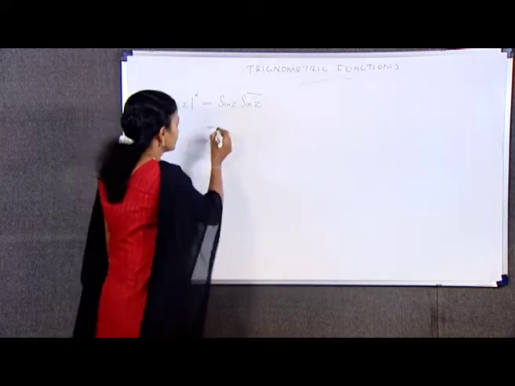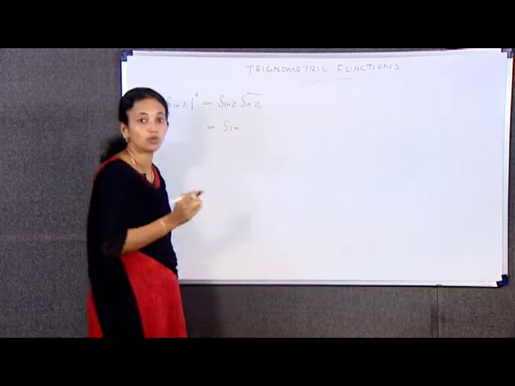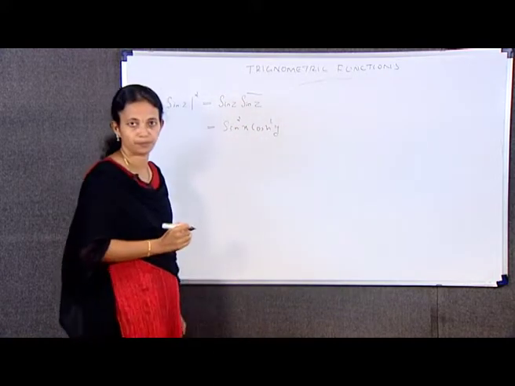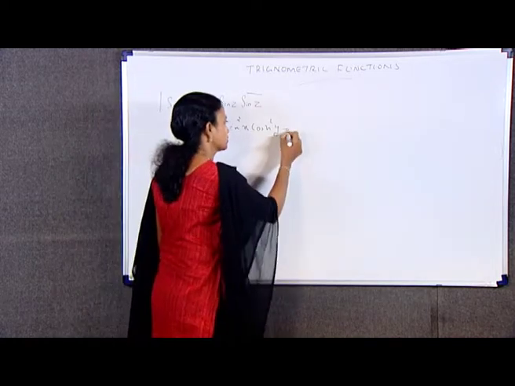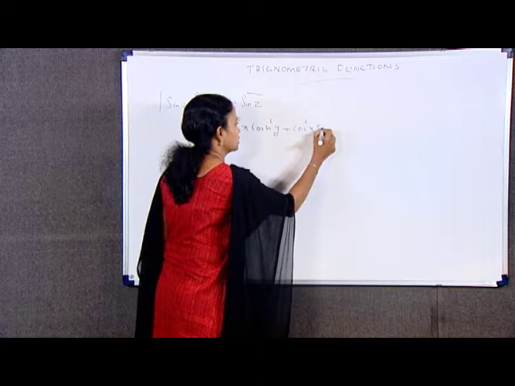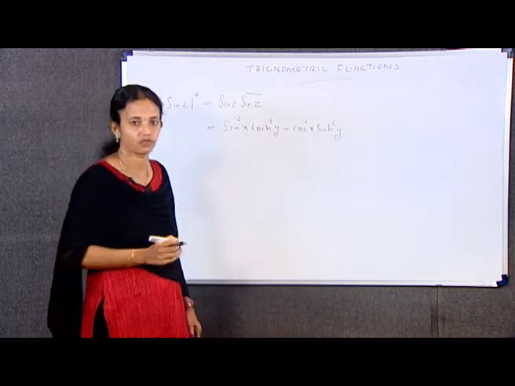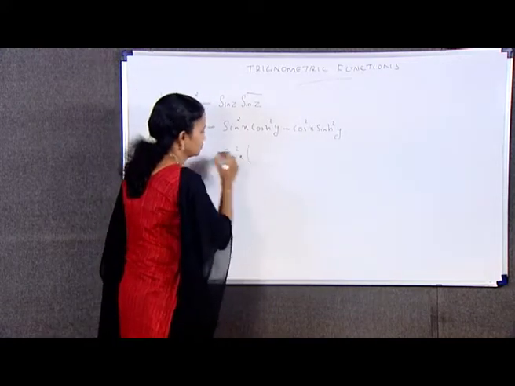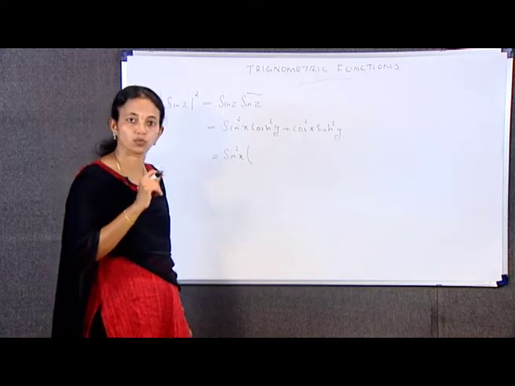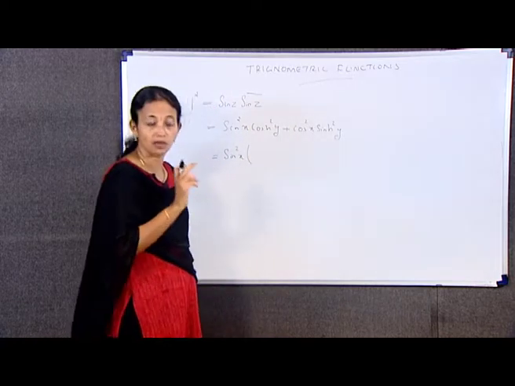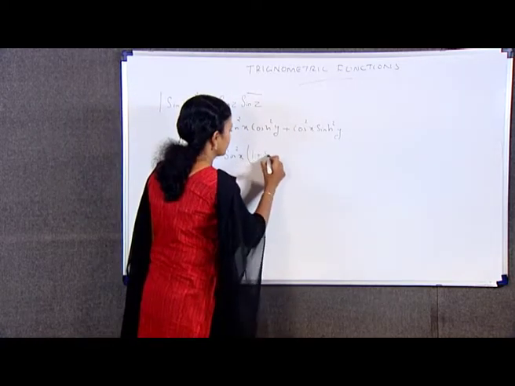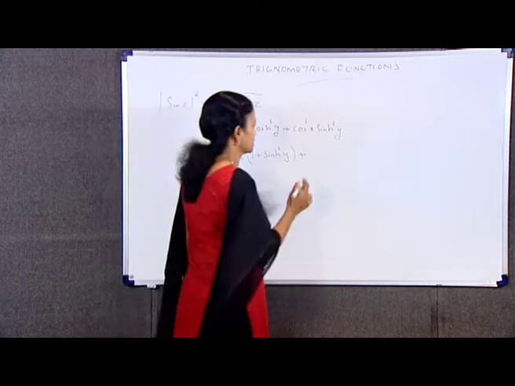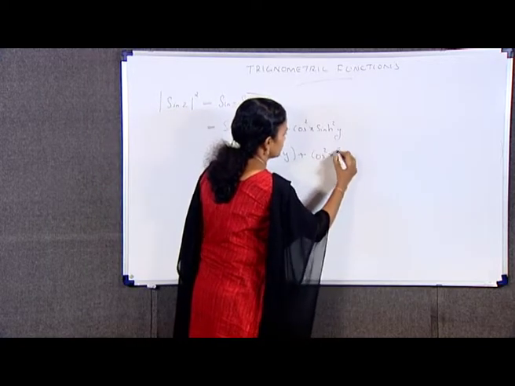On expanding this we have sin square x cosh square y plus cos square x sinh square y, which is equal to sin square x into (1 plus sinh square y), since I can write cosh square y as 1 plus sinh square y, plus cos square x into sinh square y. No change for this term.